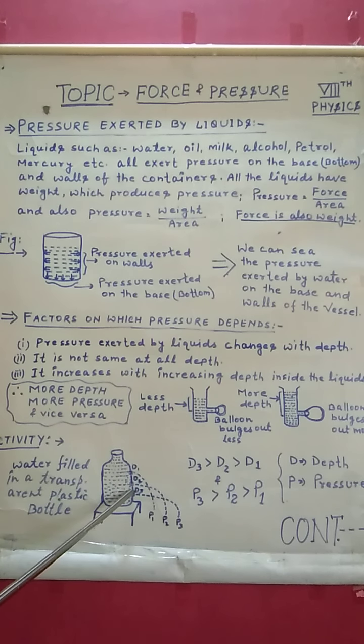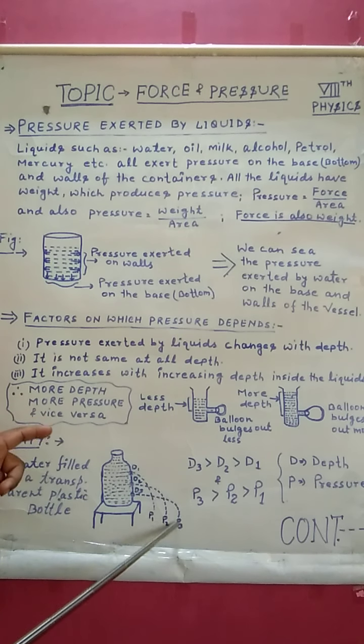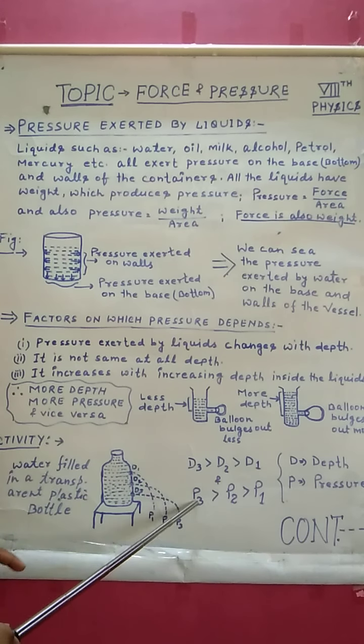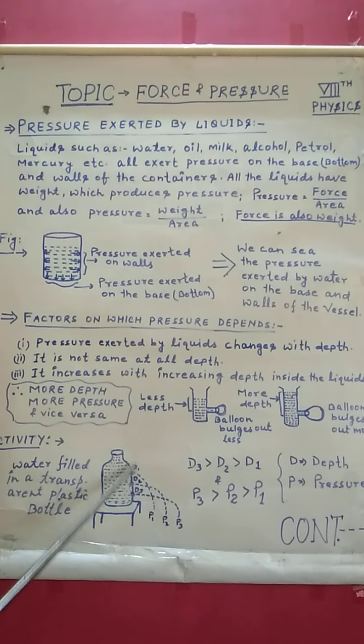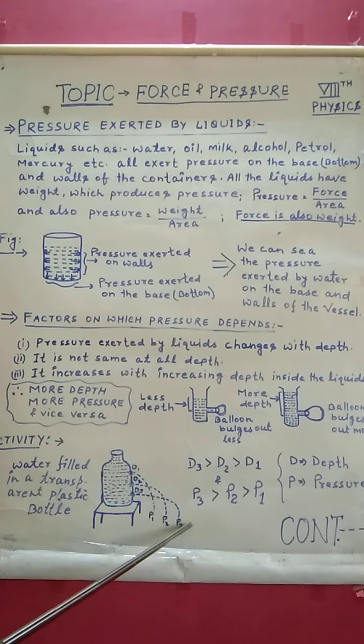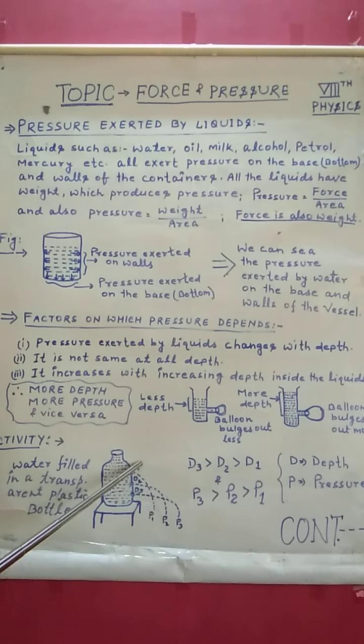So D3 is the maximum depth, so it will produce maximum pressure P3. P3 is greater than P2 and P2 is greater than P1. All these 3 are according to the depth. More depth, more pressure. Less depth, less pressure.